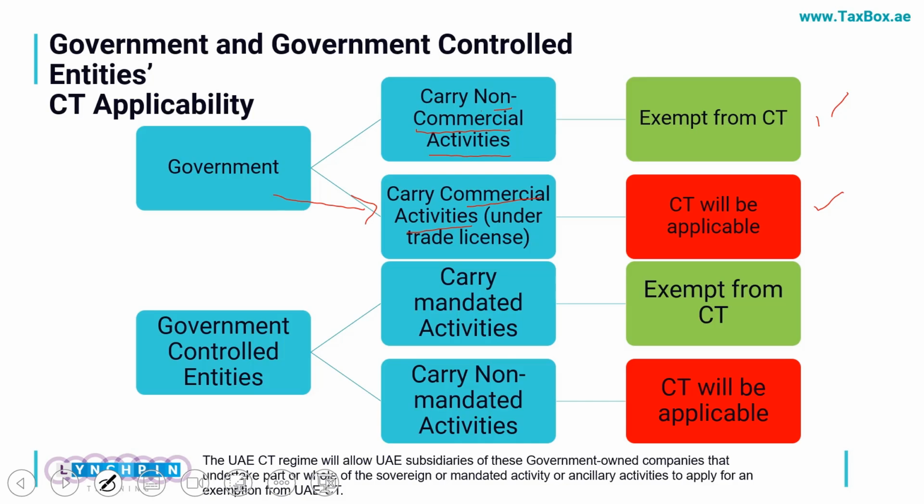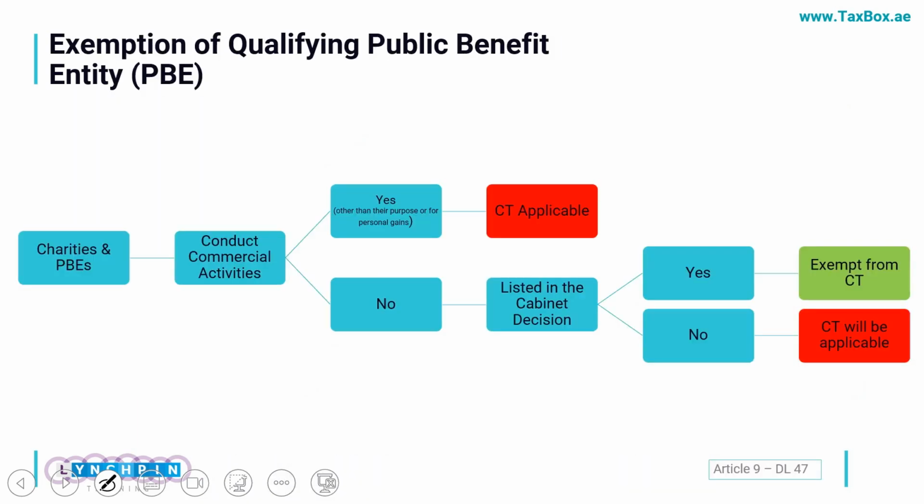Next is government controlled entity. In this case, it's not specifically the government entity, but it is controlled by the government entity. So in that case, if they are carrying on the mandated activities, they are exempted from the CT. If they carry non-mandated activities, then CT will be applicable. For example, a government entity is involved in event management, they are selling the tickets and all those things. So in that case also, they will be taxed.